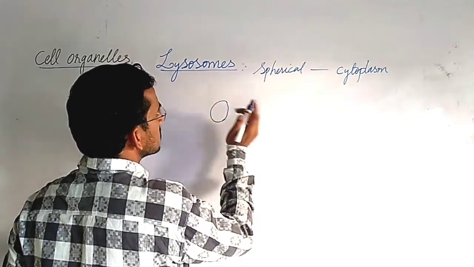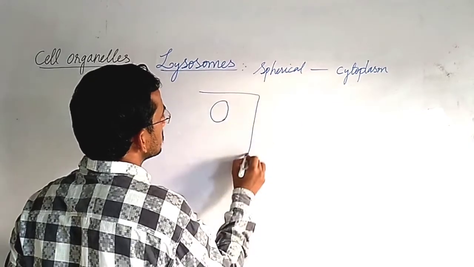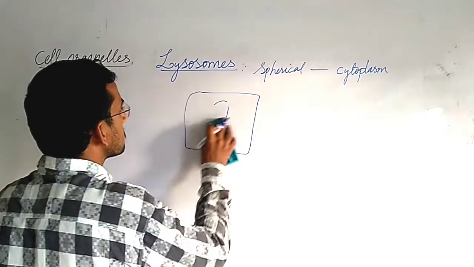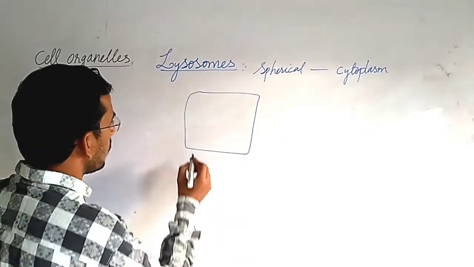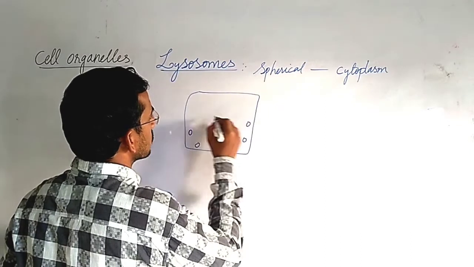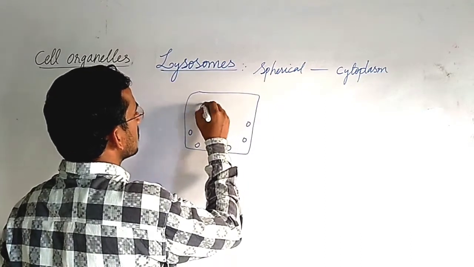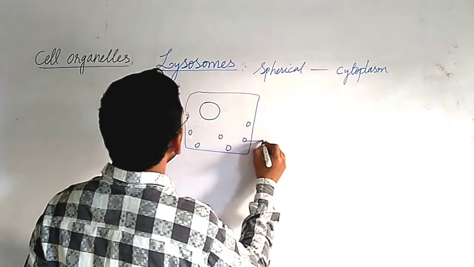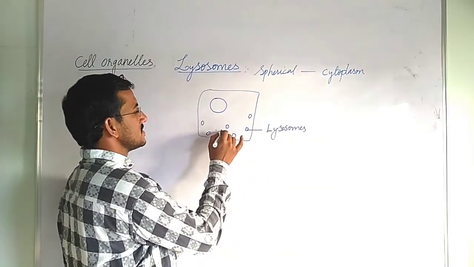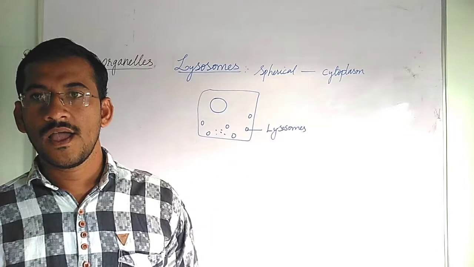They are present in cytoplasm of the cell. They are small structures. So this is nucleus, and these small structures are lysosomes, and they are present in cytoplasm.